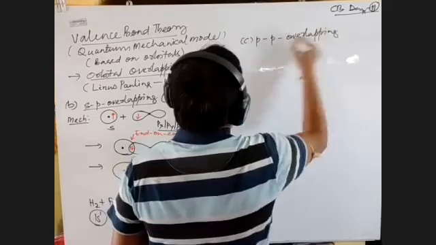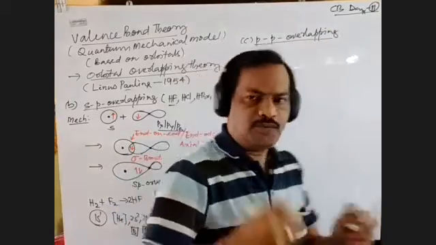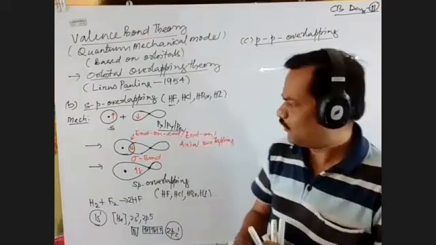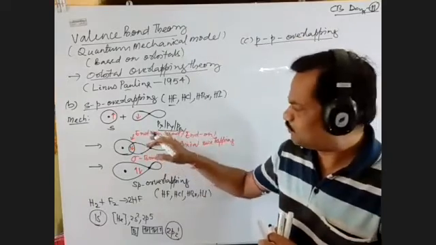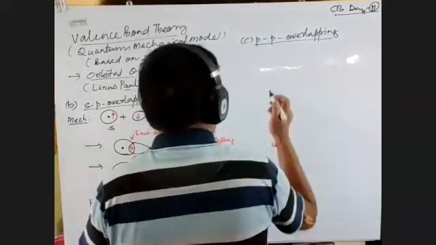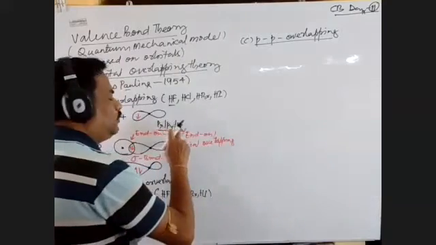So what is p-p overlapping? The p orbital of one atom overlaps with the p orbital of another. Now, how many degenerate orbitals does p have? P has three degenerate orbitals. What are they? One is Px, one is Py, one is Pz.